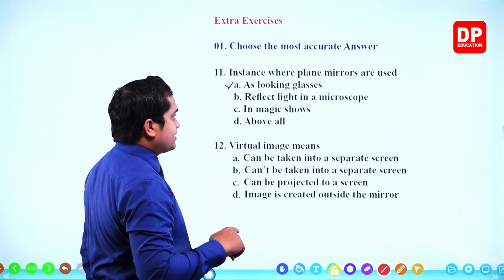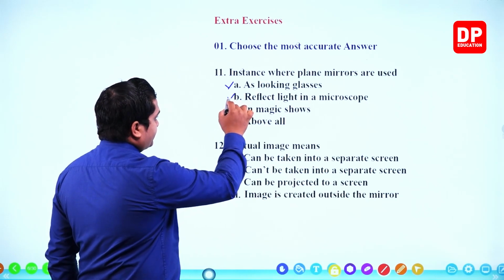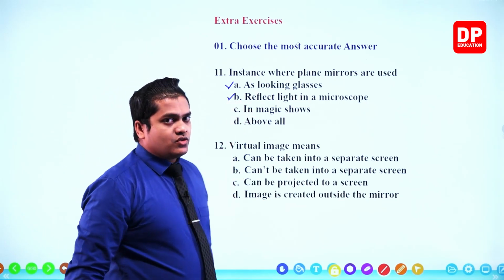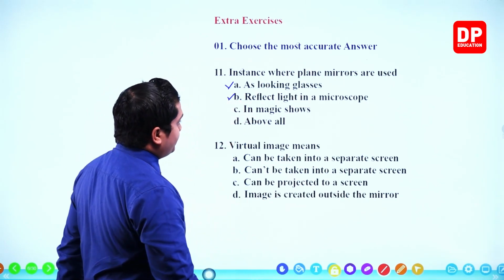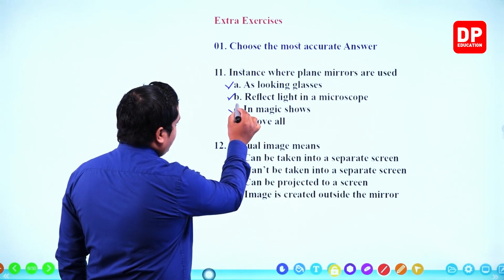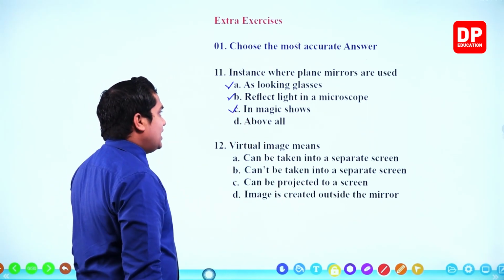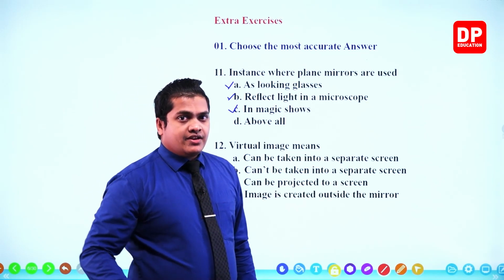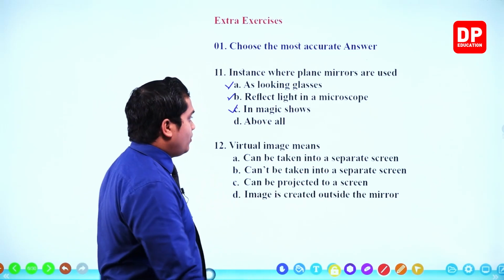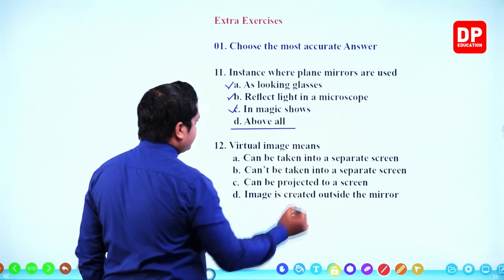Reflect light in a microscope. Once again correct. To reflect light in a microscope, we use plane mirrors. Next one, in magic shows. Once again correct. In magic shows also we use plane mirrors in order to create different images, right? So all of these things are correct.